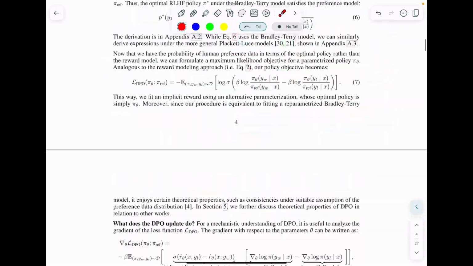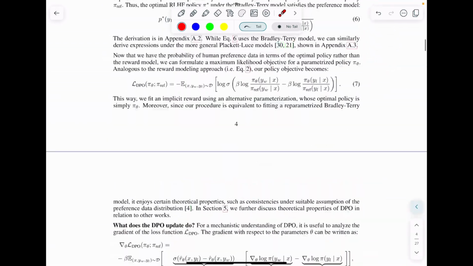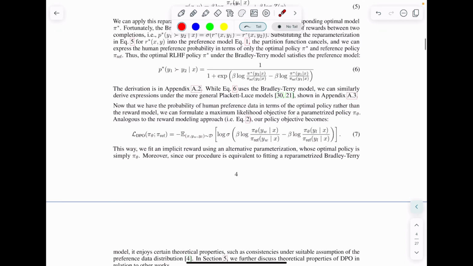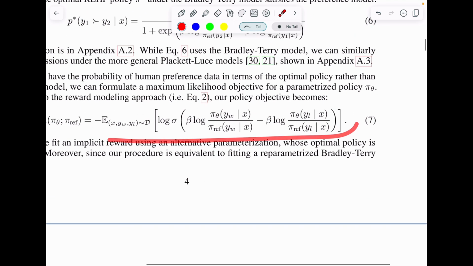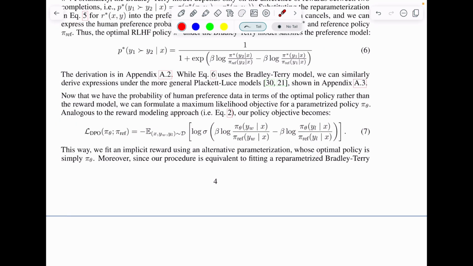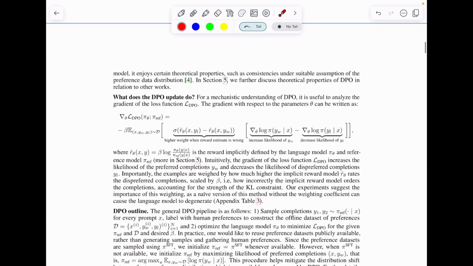Here, in the case of DPO, they have gotten rid of the reward function, and the whole optimization function remains in terms of the policy that you are optimizing, and the reference policy that you do not want to move away from. Okay, so that's what they have done.